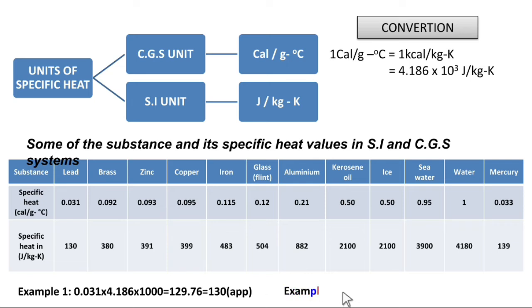In the same way, you can take one more example. If you want to convert kerosene oil or ice, its value in CGS is 0.5, and that can be converted into the SI unit, joule per kg Kelvin, by multiplying 0.5 into 4.186 into 1000, which is equal to 2093. Approximately we can write it as 2100. So this is the value.